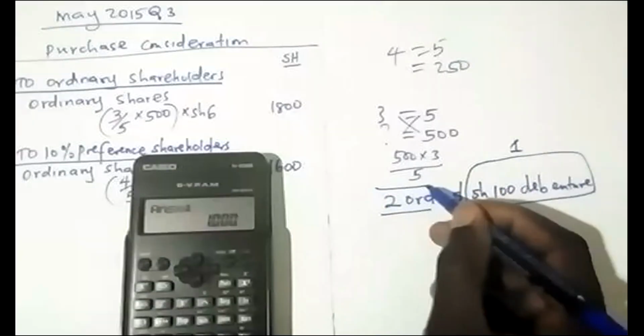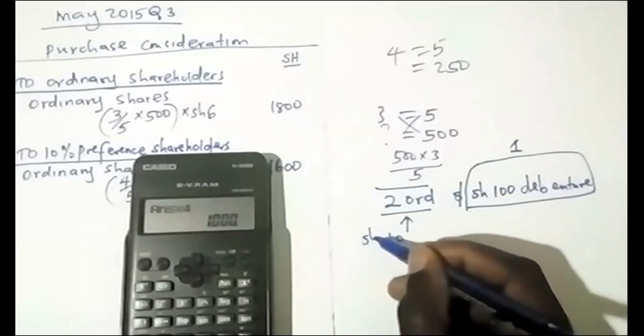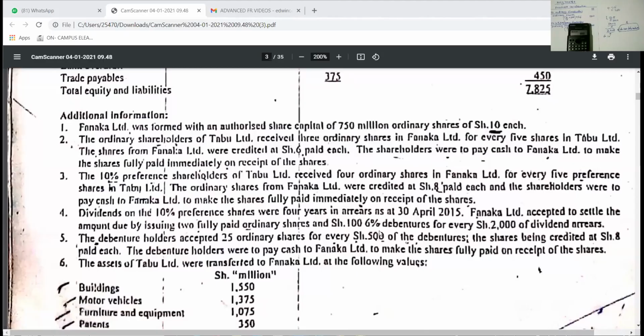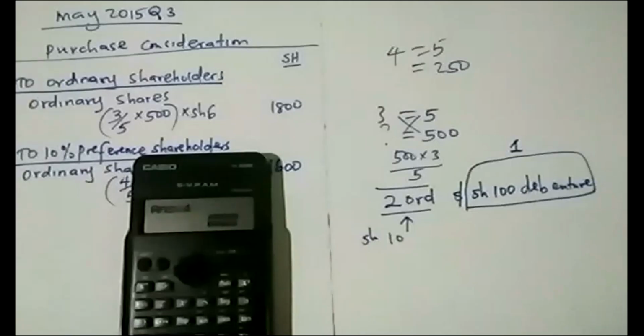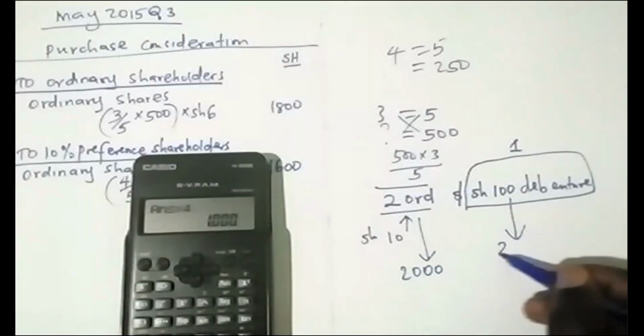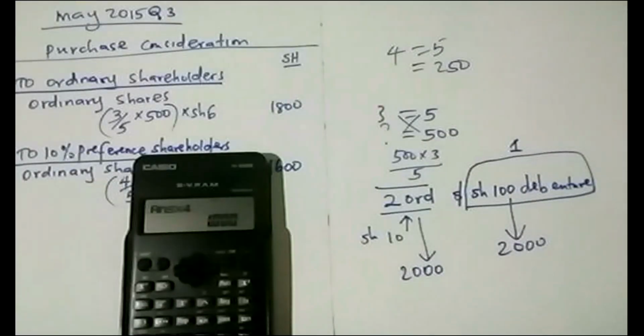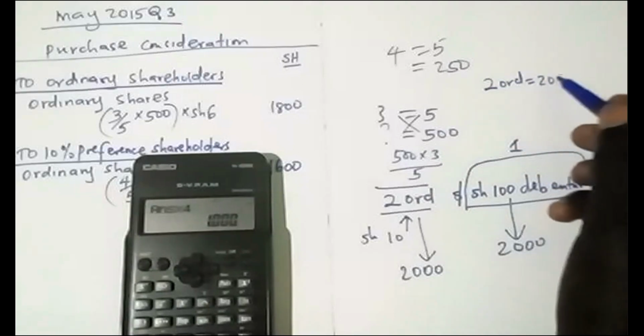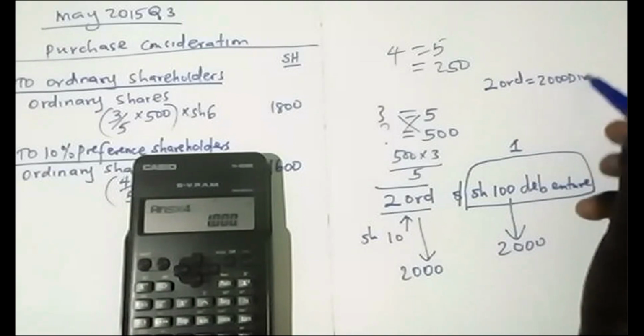This ordinary share which he gave out was at 10 shillings, because we know this one will be at full market price, since they have not told us that it will be credited at a certain value. They said for every 2,000 of the dividend arrears. So you equate it this way: for every 2 ordinary shares equals 2,000 of the dividends in arrears.